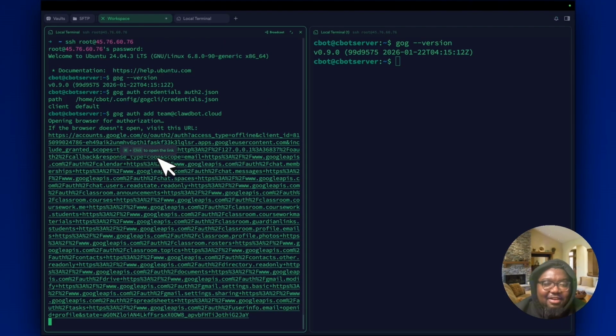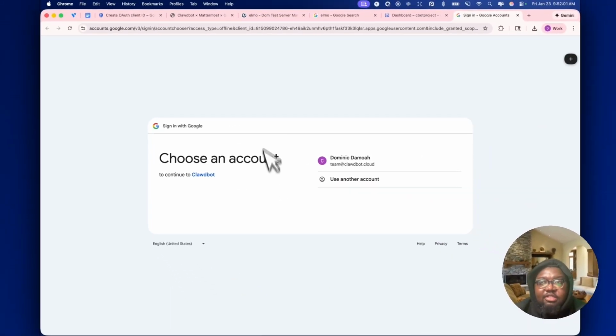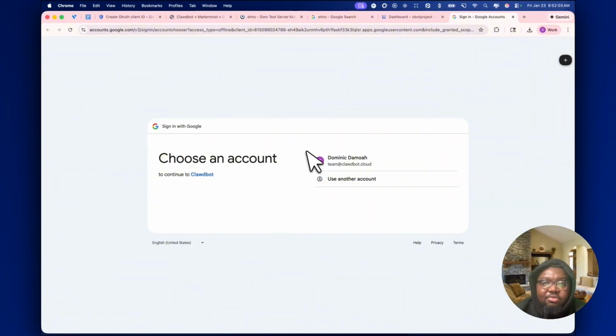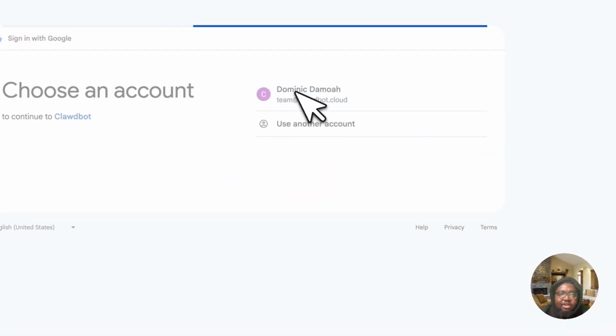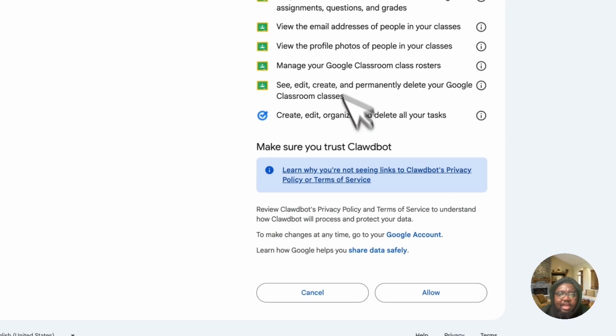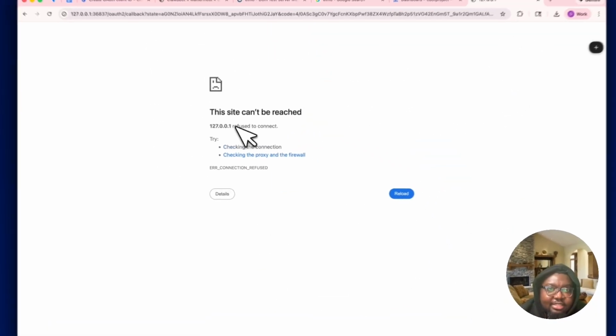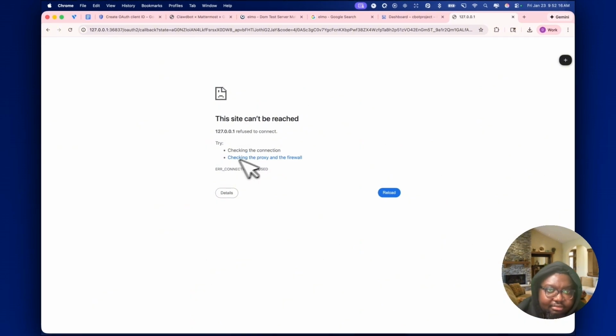Okay, and then I'm going to command click on it to open it. All right. So clicking on it is going to open this very familiar screen. We've all seen this screen before. I'm going to click on my user, click continue, and I am going to allow. You'll notice it says the site can't be reached. The reason is because it's trying to access the VPS on localhost. So you've got to do this quickly.